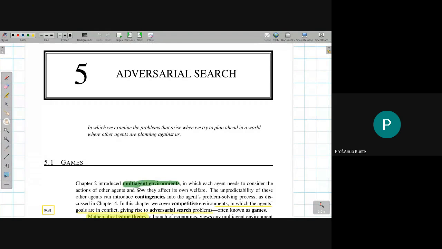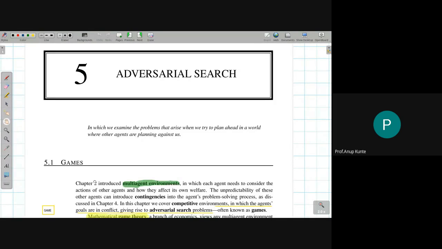We already know something called a multi-agent environment from chapter number 2, which involves having multiple agents working in an environment which we are trying to develop an AI system to solve for.